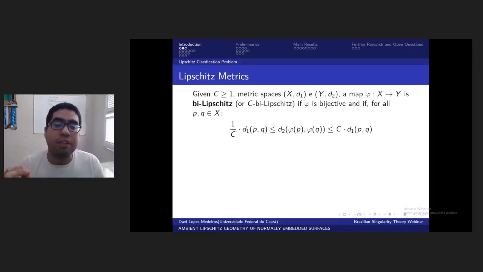Here is the definition of a Lipschitz map.